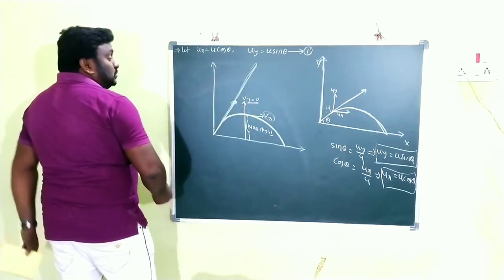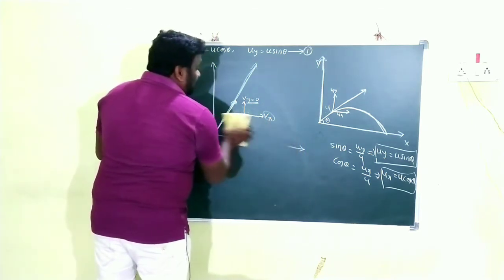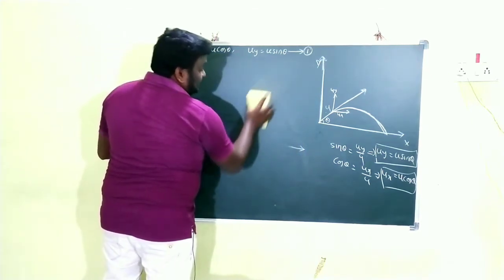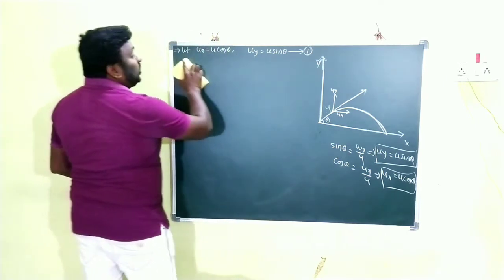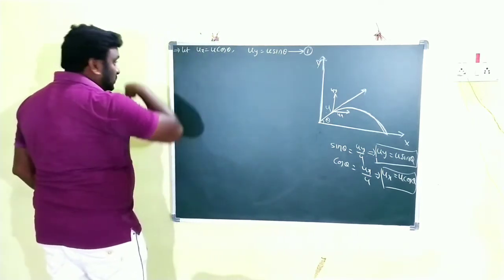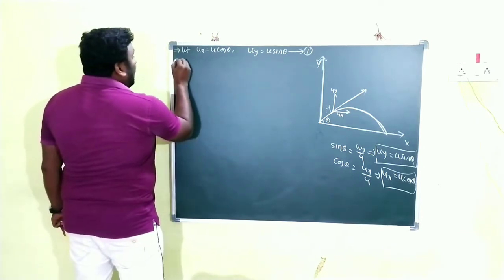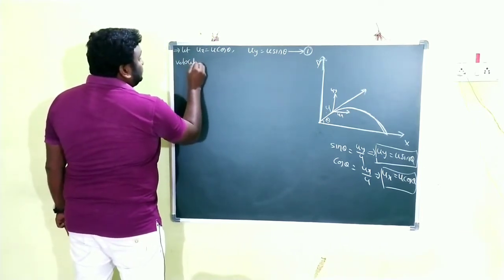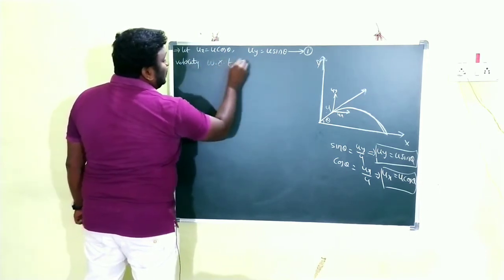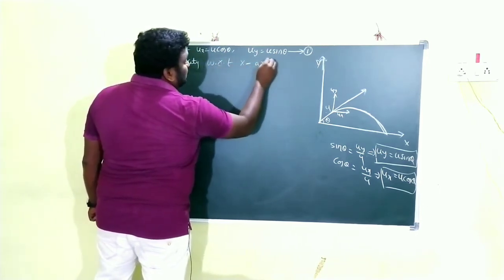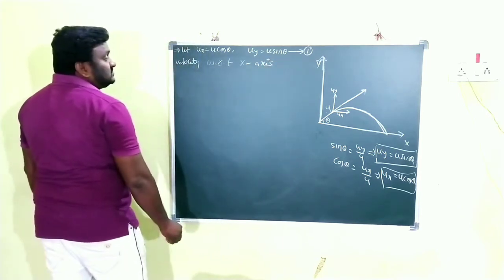Clear children? Now we are going to find out the velocities and displacement with respect to the x-axis and with respect to the y-axis. So children, the velocity of the body with respect to the x-axis.